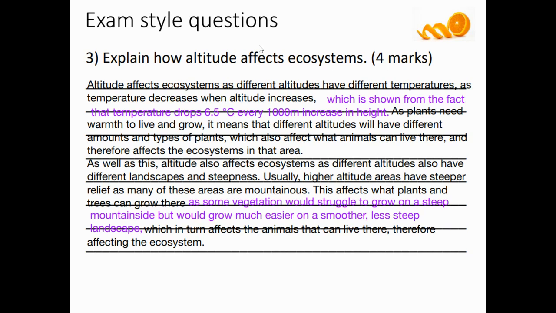So this answer here: altitude affects ecosystems as different altitudes have different temperatures, as temperature decreases when altitude increases. Point. Evidence, which is shown from the fact that temperature drops 6.5 degrees for every 1,000 metre increase in height. As plants need warmth to live and grow, it means different altitudes will have different amounts and types of plants, which also affects what animals can live there and therefore affects the ecosystem in the area.